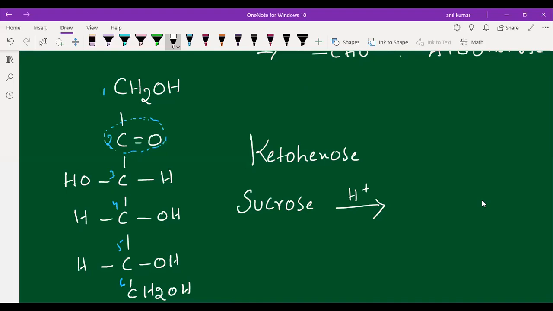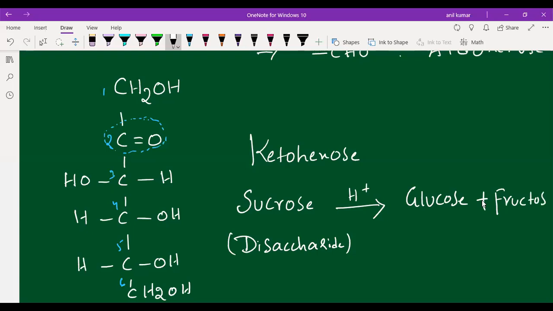Sucrose comes under which type of saccharide? It comes under disaccharide. Disaccharide means it has two monosaccharide units. Sucrose on hydrolysis, what are you going to get, students? You are going to get glucose plus fructose. Understood, students?